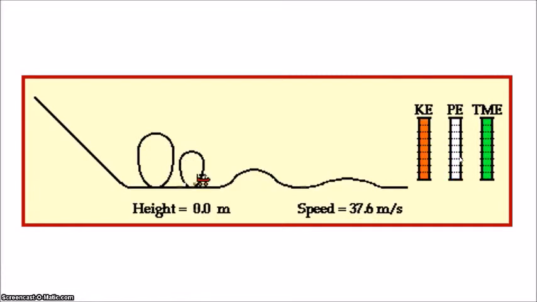And as the little cart speeds up, we have more kinetic energy. And as it slows down, we have less kinetic energy. But the total stays the same. So if you were to add the kinetic and the potential energies through this whole roller coaster ride, the total energy would remain the same.